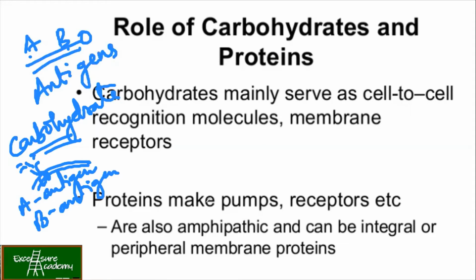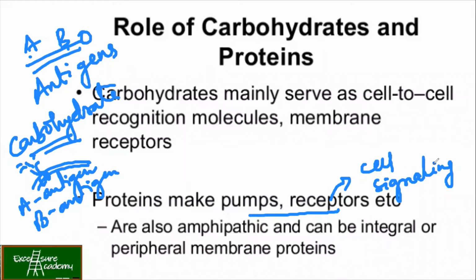Now proteins, they make pumps and the receptors. Receptors are used for cell signaling. Now when I say cell signaling, it means what? They take information from the surroundings and transfer it to the internal environment so that the cell can respond to the external surroundings. Now pumps: if a cell needs nutrients or minerals or any kind of ions, those pumps are required.